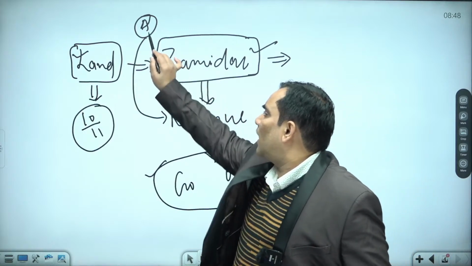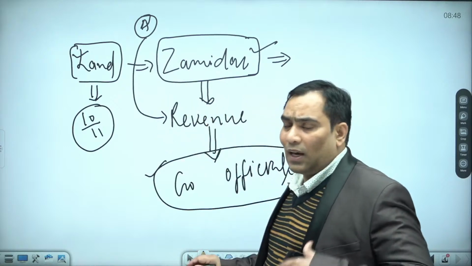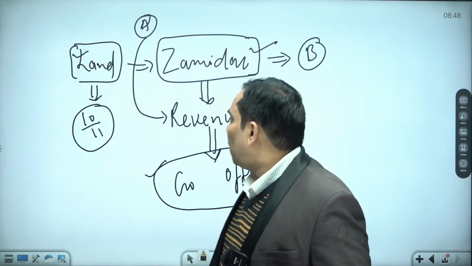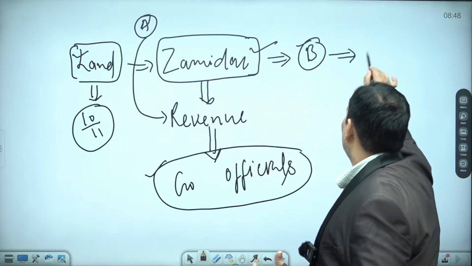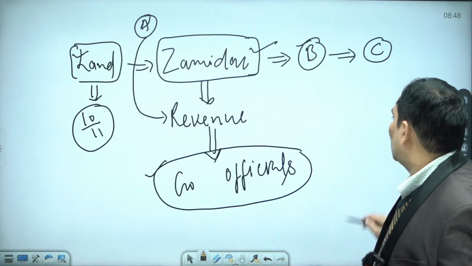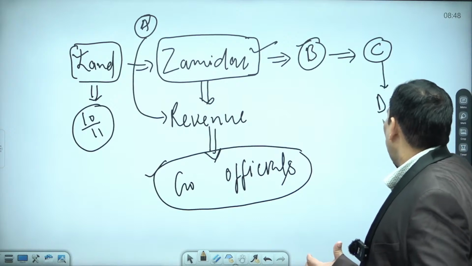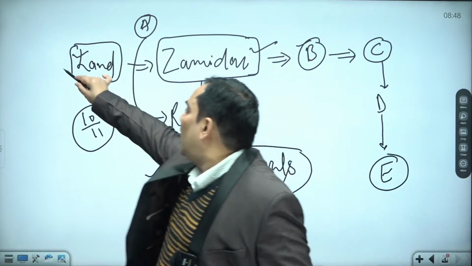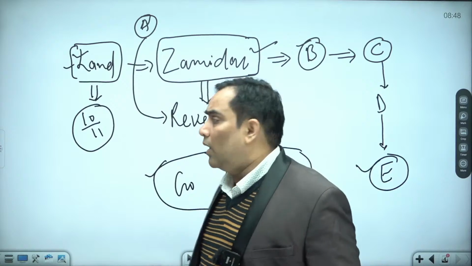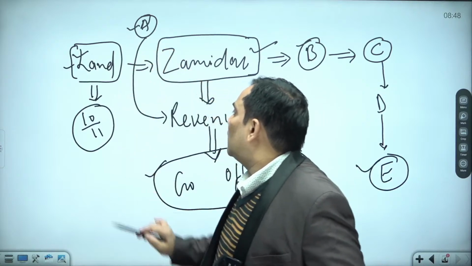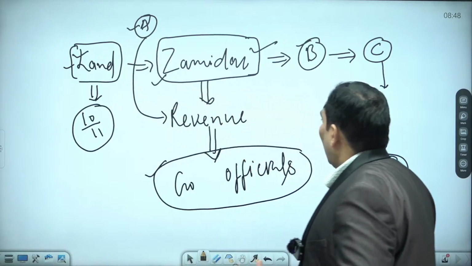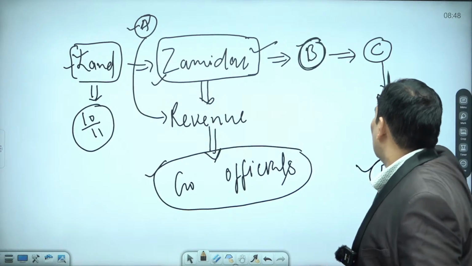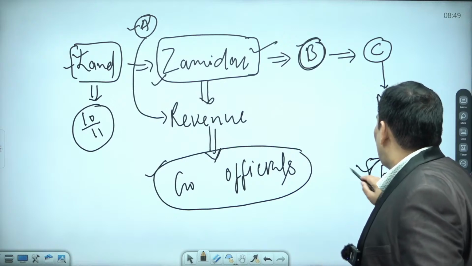Since this was the responsibility of A, A transferred the responsibility of collecting the revenue to B. B transferred this responsibility to C, and C transferred it to D, and the actual tiller is E. So the actual tiller of this land is E, while the responsibility to collect revenue was with A, who was known as the Jamindar. So there was exploitation of E.